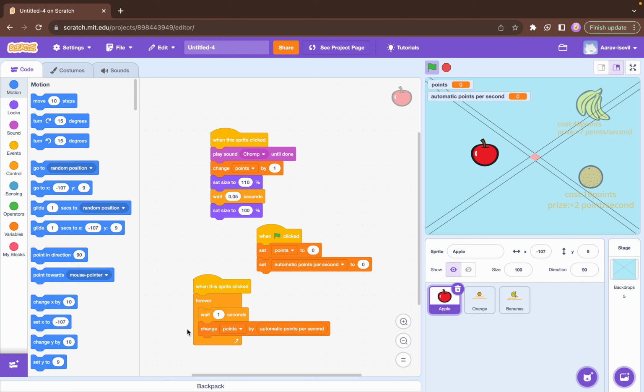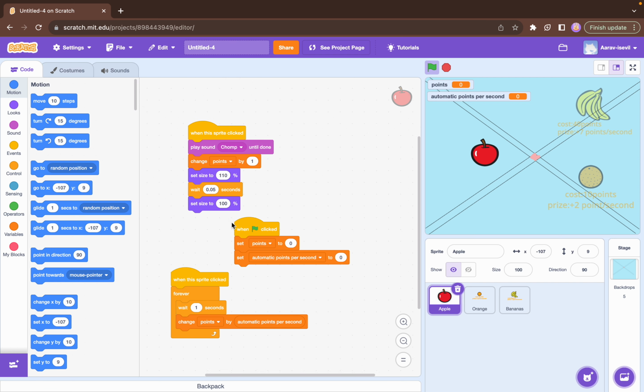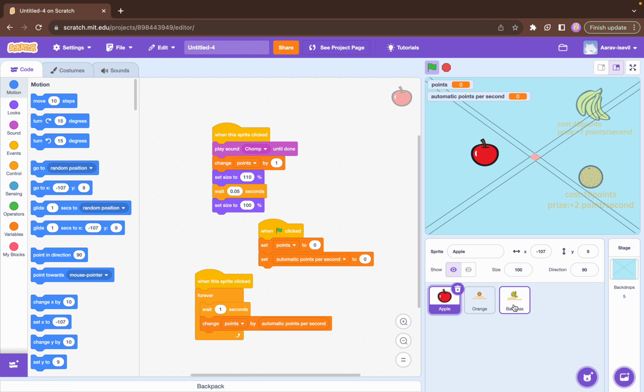So you wait for 1 second, then you change points by automatic points per second. So we wait, say, 1 second, and then you get the point. So it's like that: wait 1 second, get the point for 1 second. It's not that complicated, but you just have to understand the code. So you're done with this apple sprite. I don't think there's any left, so we can skip that now.